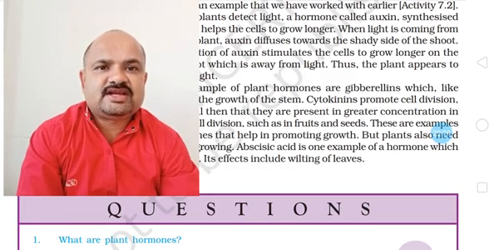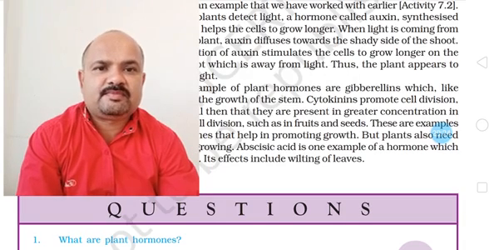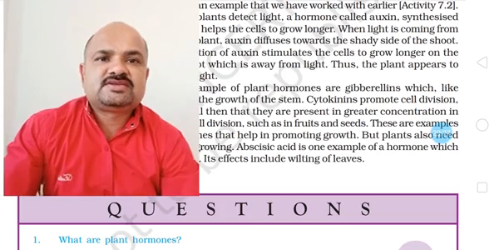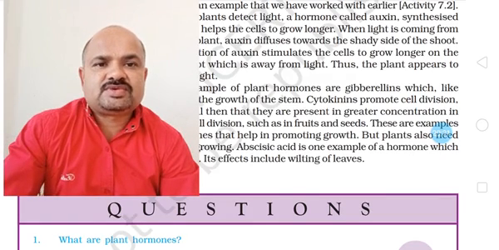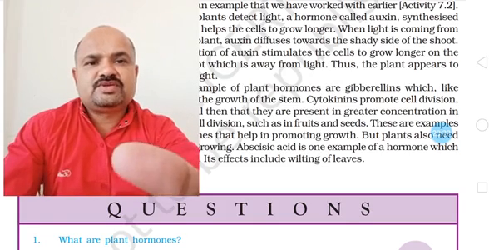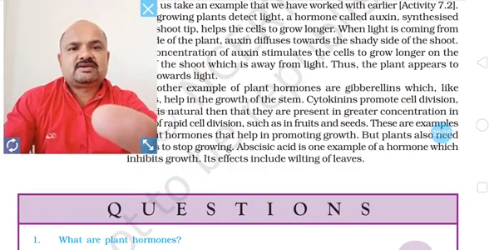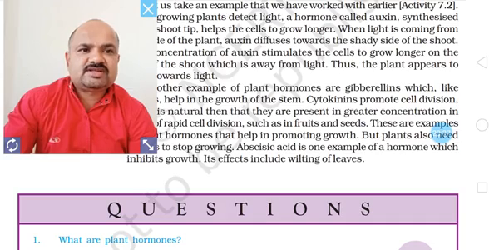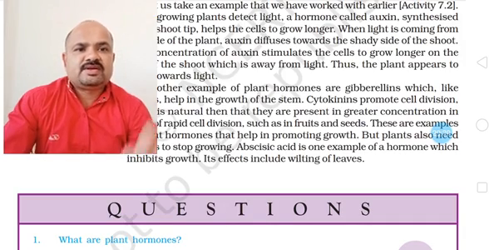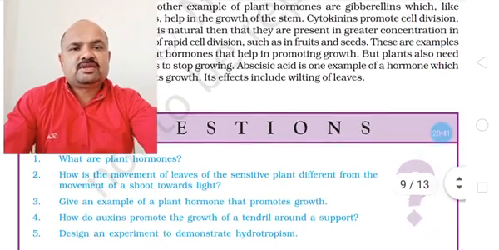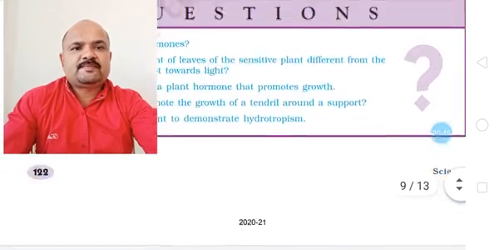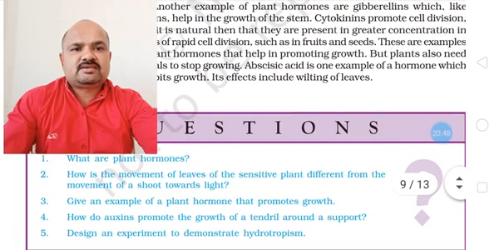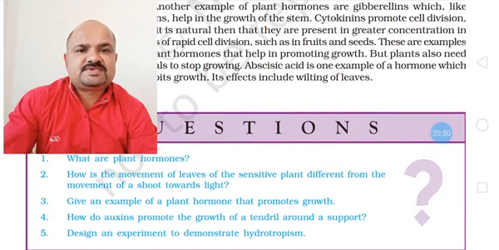Now if this ethylene gas is poured into a room where some raw fruits are kept, then this ethylene gas helps in ripening of the fruits. So fruit ripening takes place with the help of ethylene, which is considered a hormone. So we have seen plant growth hormones: auxin, cytokinin, ethylene, gibberellic acid and abscisic acid.